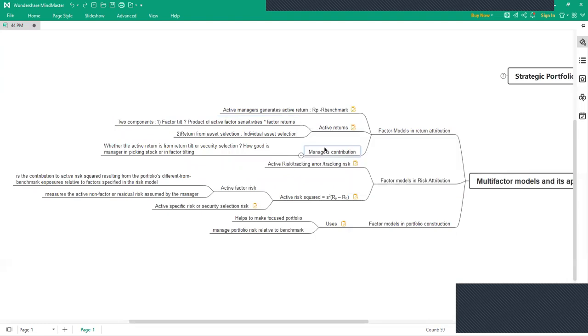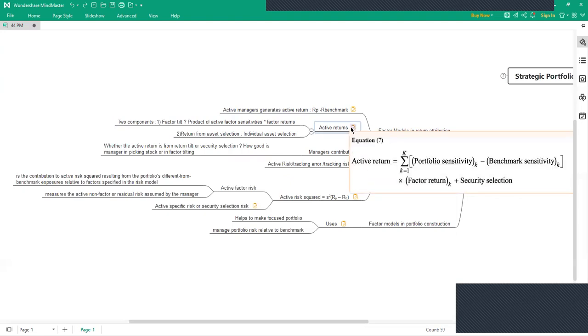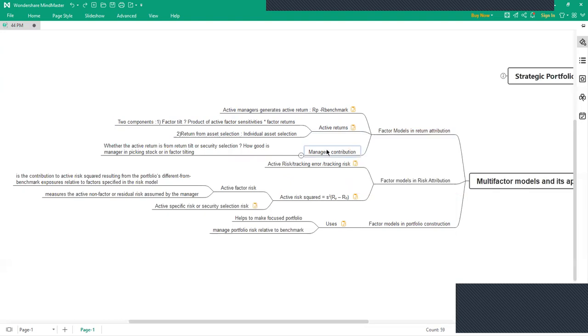And the third thing is managers. By calculating this active returns, we can tell if the manager is good in picking stock, or if the manager is good in doing the factor tilting. All right, so that is the first thing. Now this tells you all about return attribution.